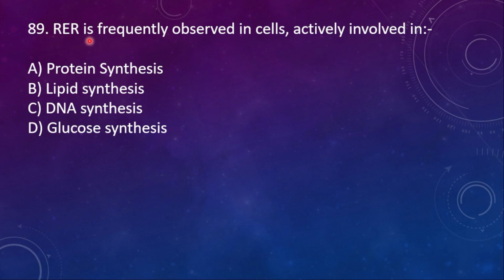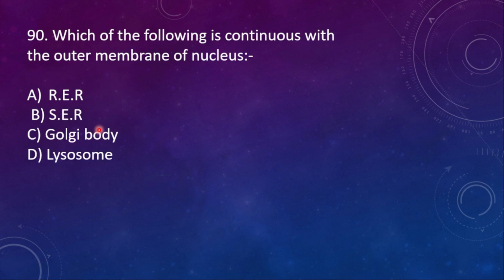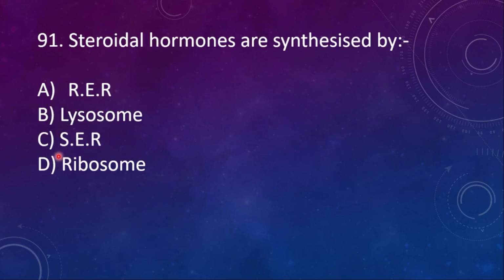89th one. RER is frequently observed in cells actively involved in A, protein synthesis, B, lipid synthesis, C, DNA synthesis, D, glucose synthesis. Right option is option A, protein synthesis. 90th one. Which of the following is continuous with the outer membrane of nucleus? A, RER, B, SER, C, Golgi body, D, lysosome. Here the right option is option A, RER.